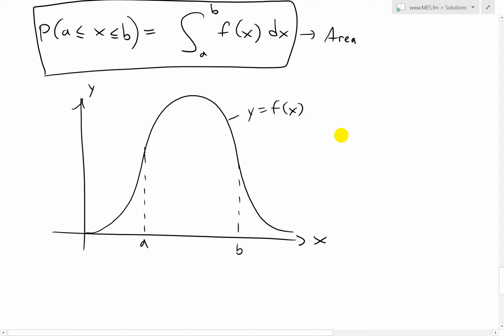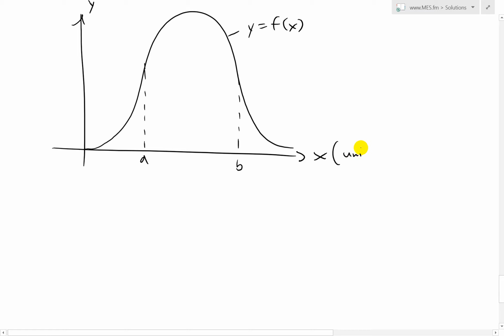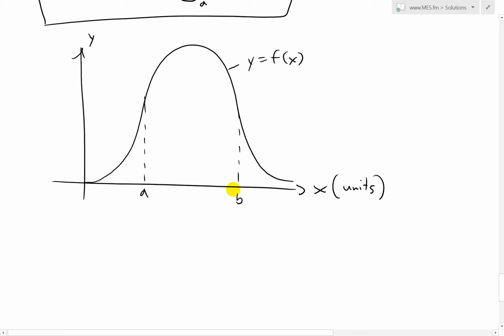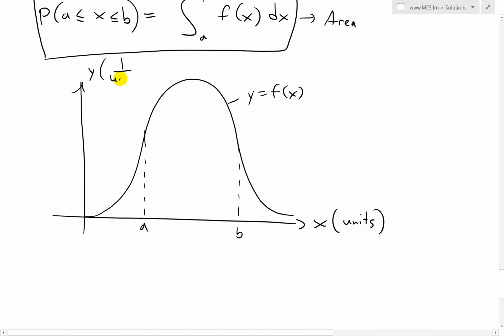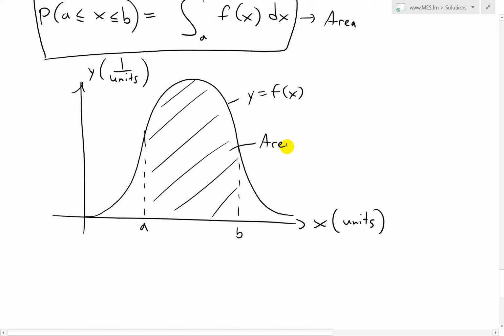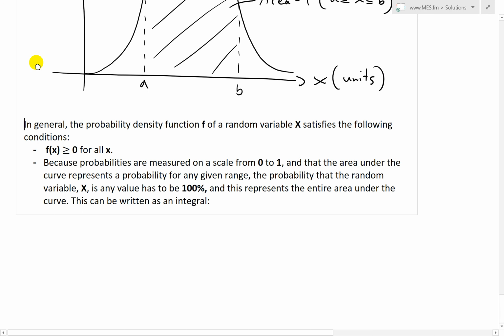And again, for completeness, just to make sure you always know the units, this is the units, and this is 1 over units. And then this is just an area. So this area is equal to the probability that x lies between a and b. Like that. Yeah, now some more points on this probability density function.